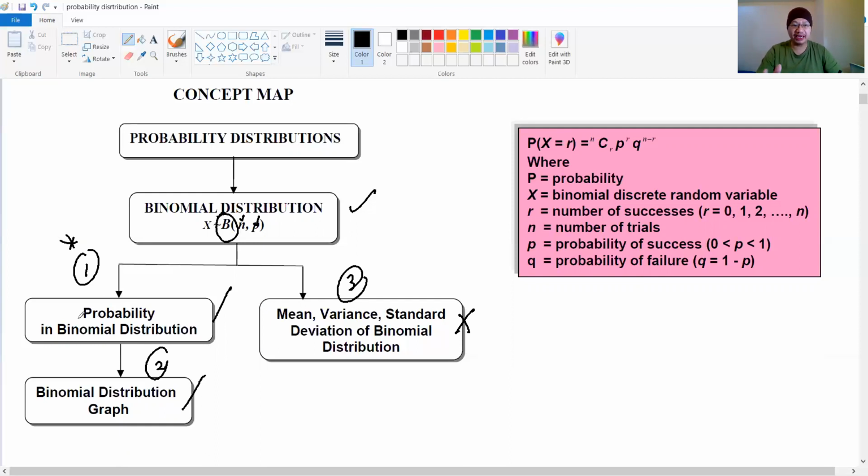To find the probability in binomial distribution, this is the formula for probability for binomial distribution.